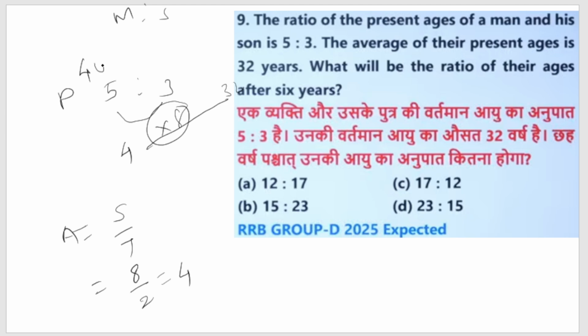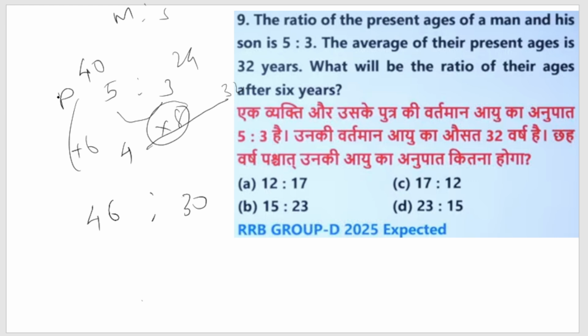So 8 5s are 40, 8 3s are 24. This is the present age of this man and his son. So what they are asking is the ratio after 6 years. So we add 6 years: 40 plus 6 is 46, and 24 plus 6 is 30. 46 and 30 after 6 years. So 23:15, 23 is to 15 is the ratio after 6 years.